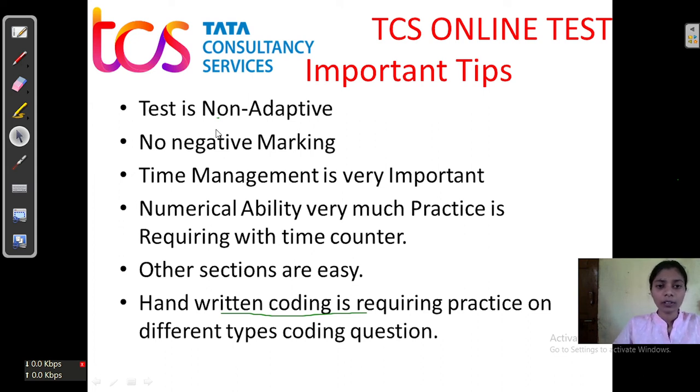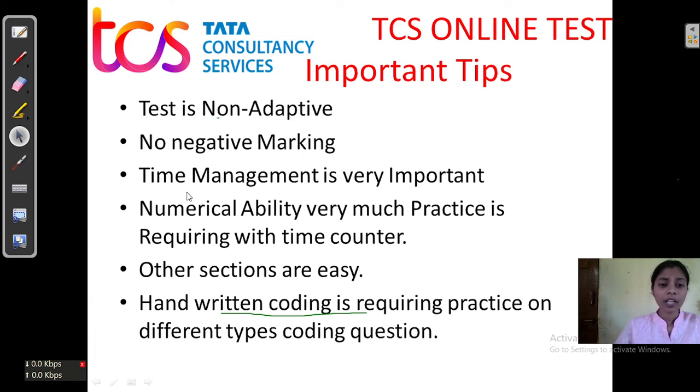So we cannot shift ourselves to a previous or new question. This is a non-adaptive test. Talking about negative marking, there is no negative marking. So if you do not have time, always click on a particular option, because that way you can improve your marks.